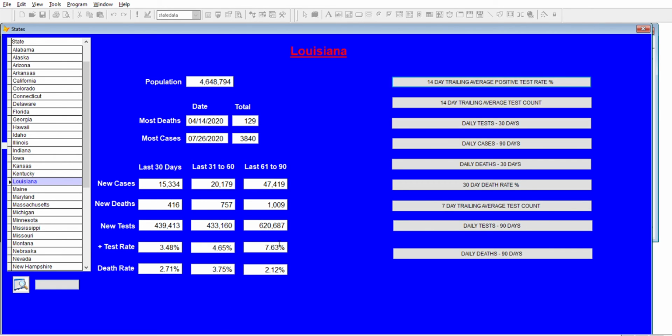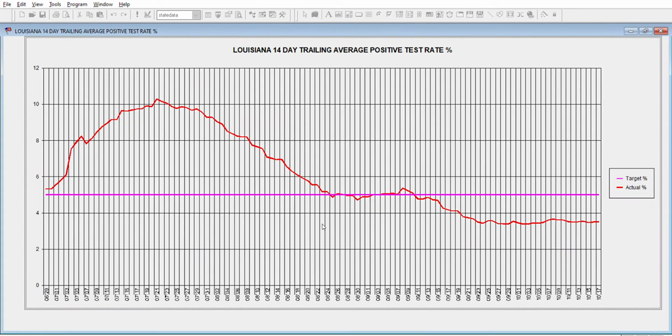I'm not sure what the case is there, but looking at these numbers, the deaths and cases, that's a positive sign. Their positive test rate has gone down quite a bit, and they're the only state in the Southeast that's actually under 5%. But their death rate really hasn't gone down very much. But let's look at the positive test rate. Looks like they got below 5% around mid-September. They're currently sitting at about 3.5%.